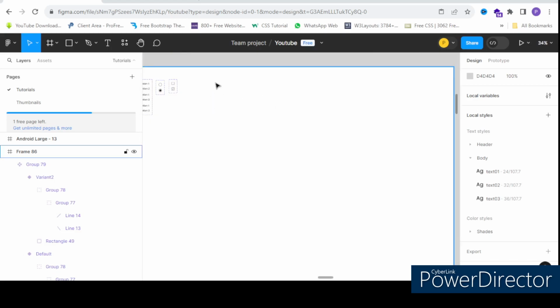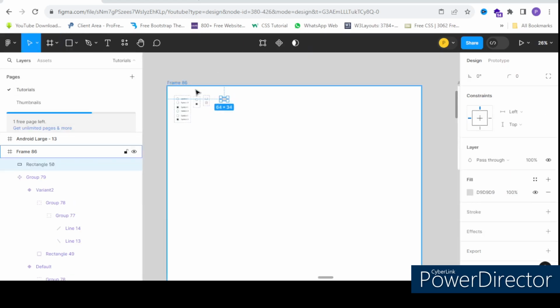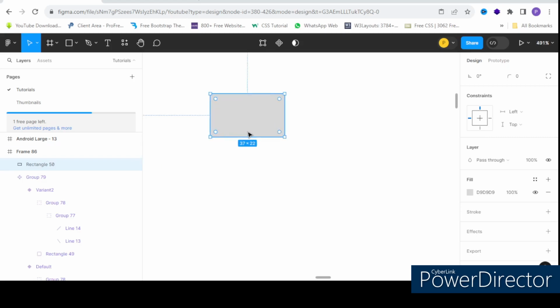Okay, first of all, I need a toggle switch, right? So for that, the width is 37 and the height is 22. Just round the corner here. Now do one thing.